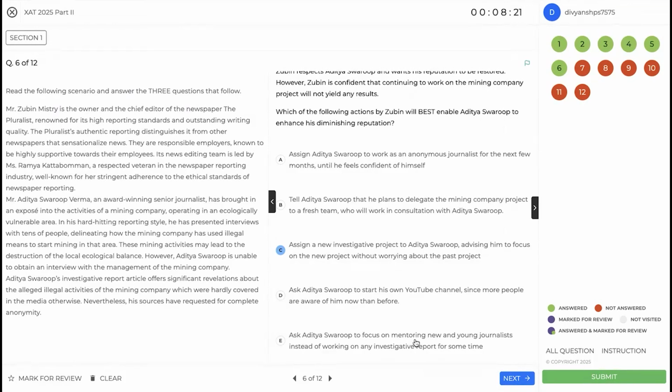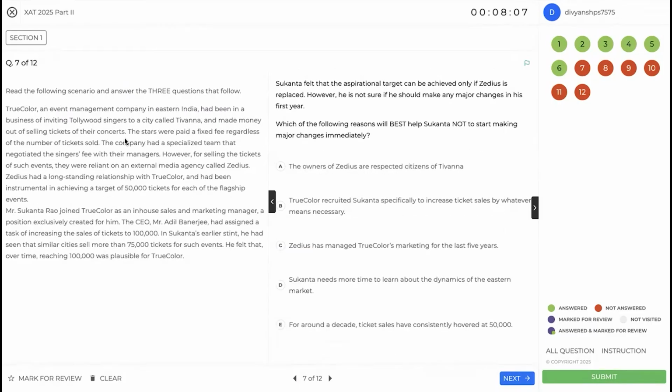Ask Aditya to focus on mentoring new and young journalists instead of working on any. So this shows a lack of confidence from Zubin, and not doing any investigative report for some time will further diminish their reputation. So C seems to be the best out of this. All right, let's try and do this very fast.